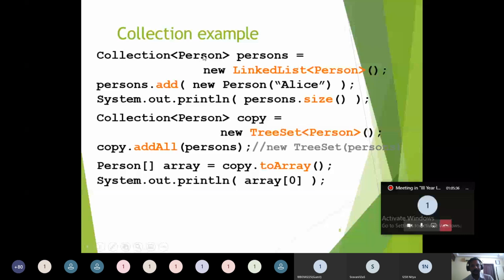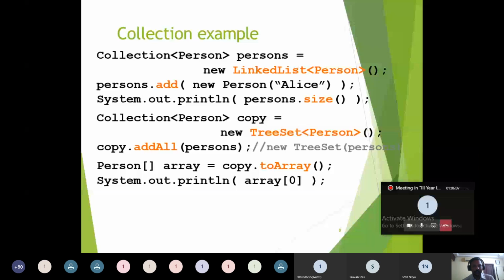The purpose here is that this person's object is only used for holding a person object. This person's object does not hold any other kind of objects instead of person. Other than a person object, this person's object cannot hold any other kind of objects.